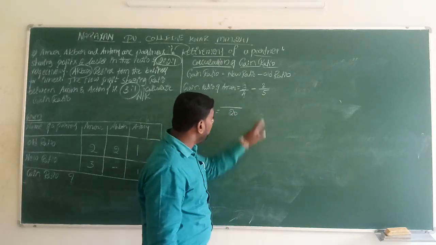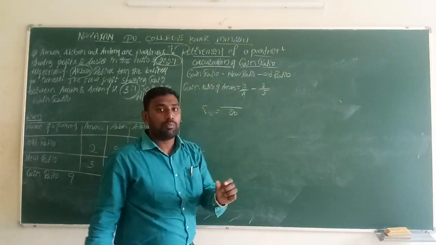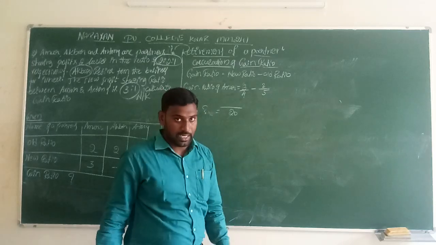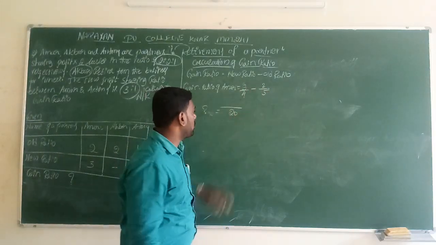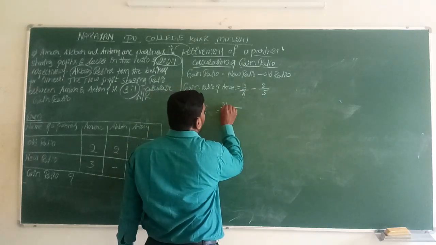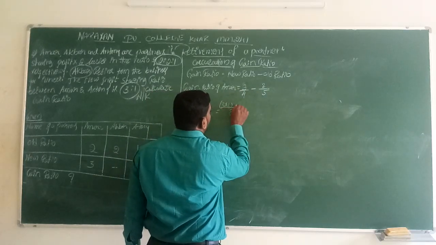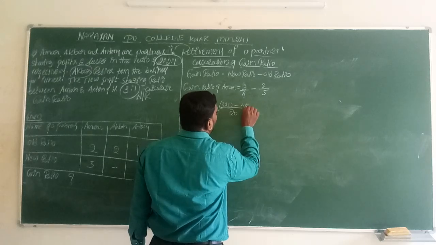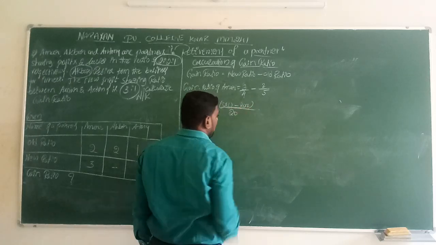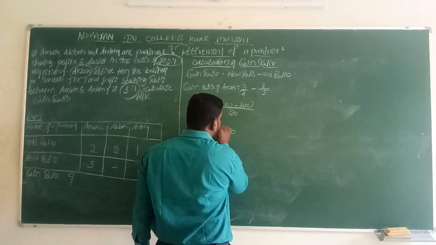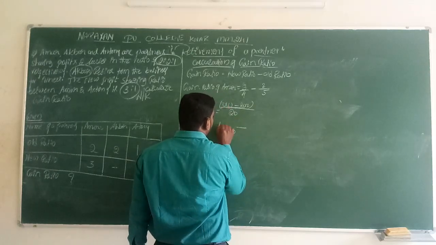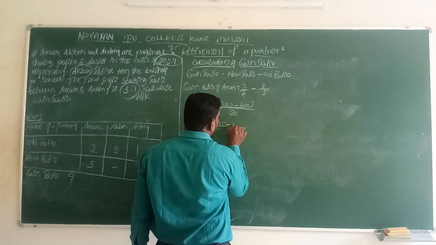After that, in the middle of both fractions, the subtraction symbol is there. Whenever an addition or subtraction symbol is there, we do the cross multiplication, that is 3 into 5 minus 4 into 2. So 20 is the base. 3 5s are 15 minus 4 2s are 8.